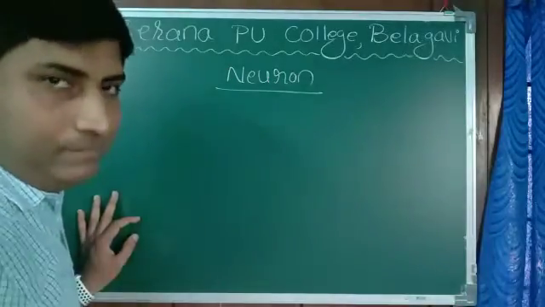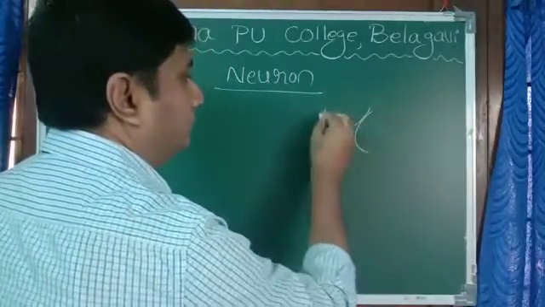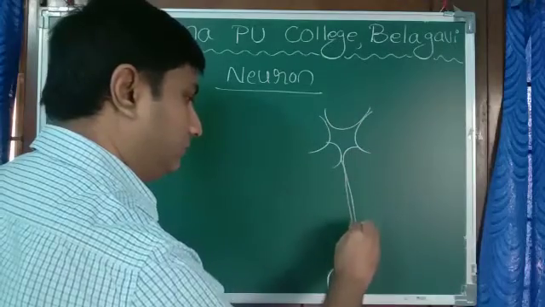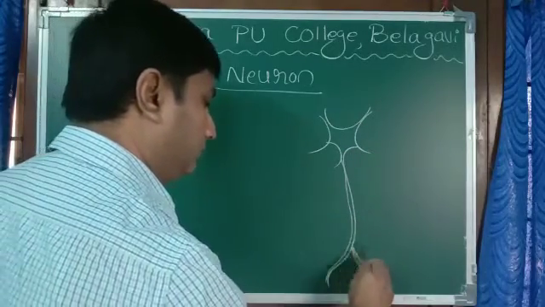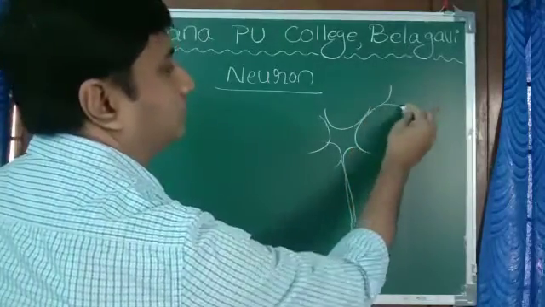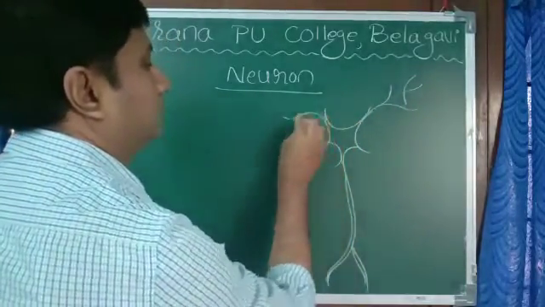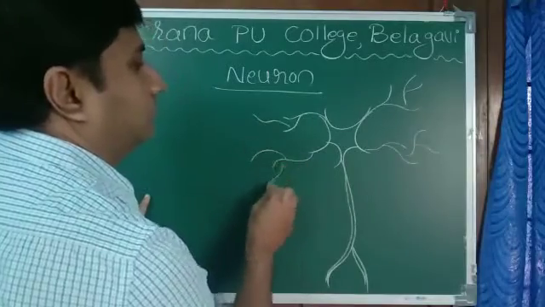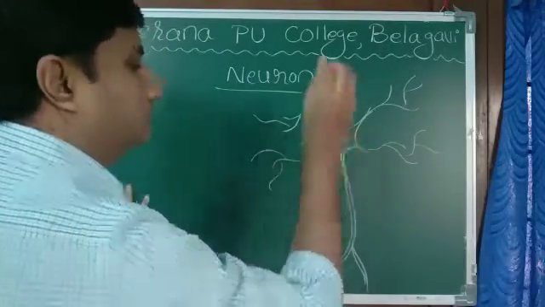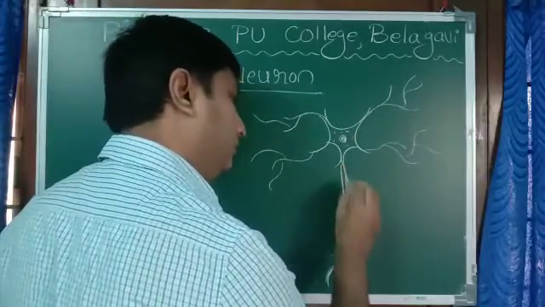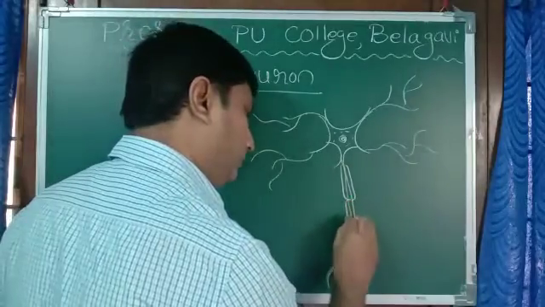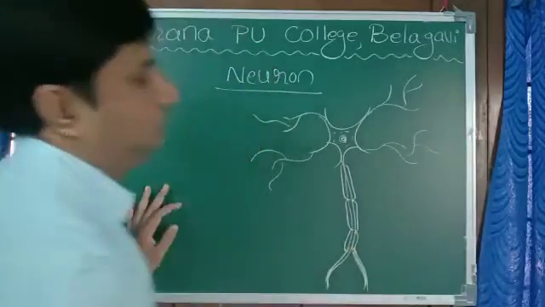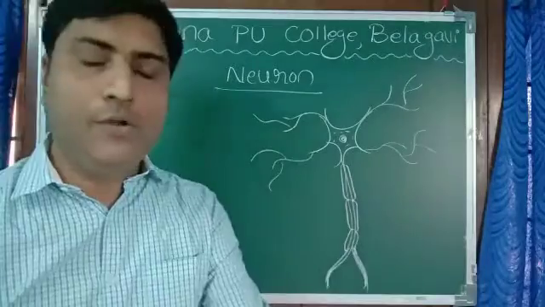How will a neuron be? This is somewhat the structure of a neuron.